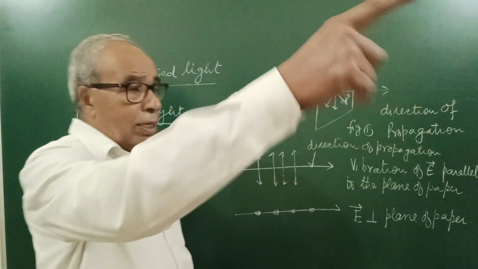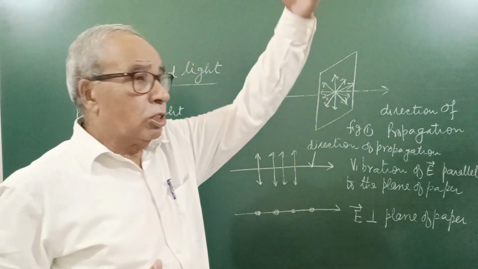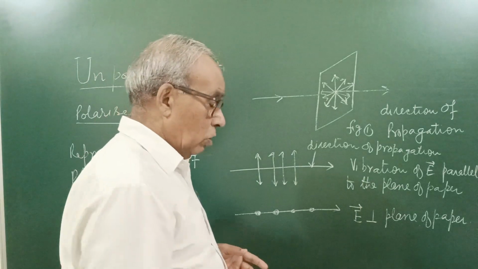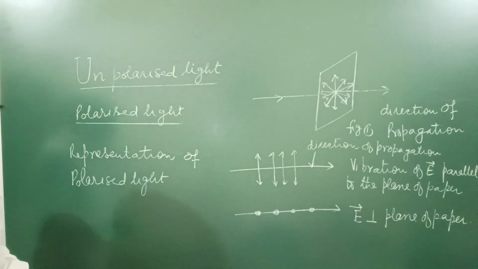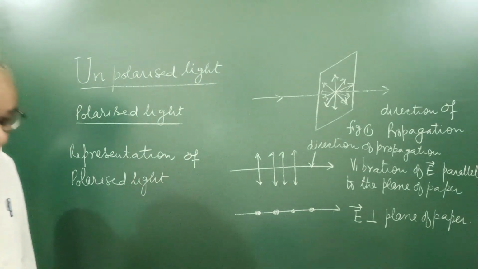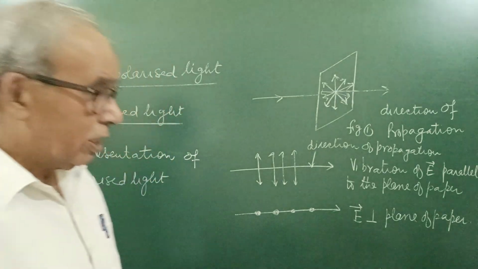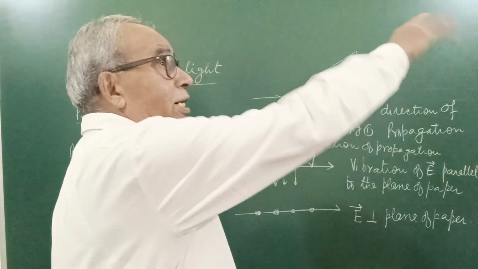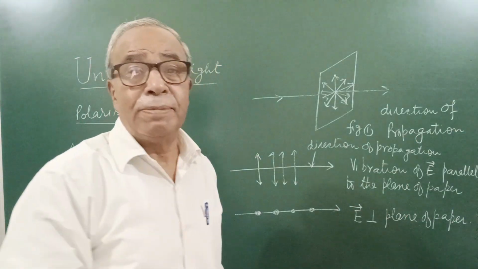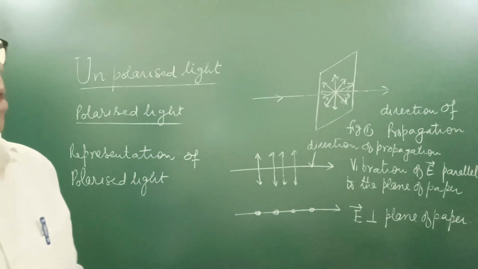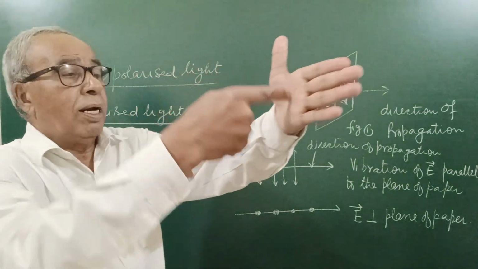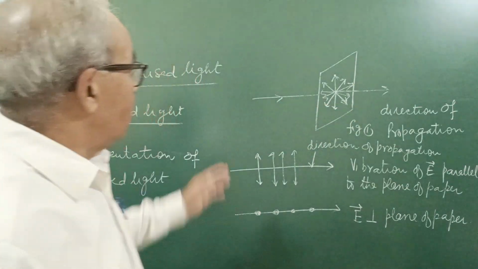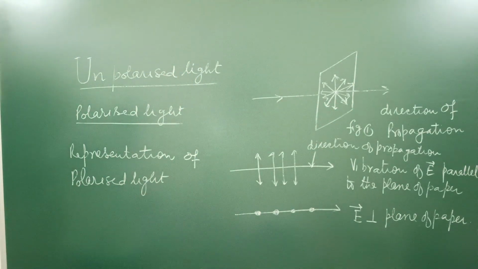So x and y form a plane, and x and z is the plane in front of me in the room. If the vibrations of the electric field are like this, with the wave going this way, we say it is unpolarized light.